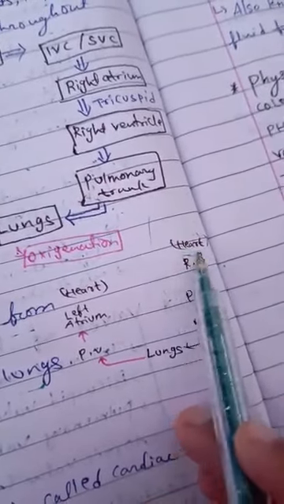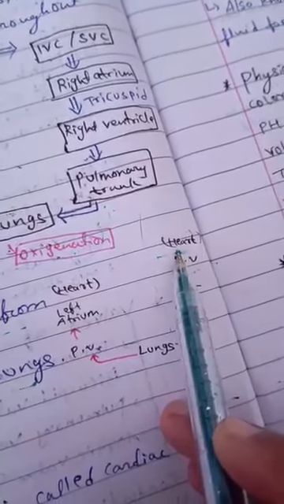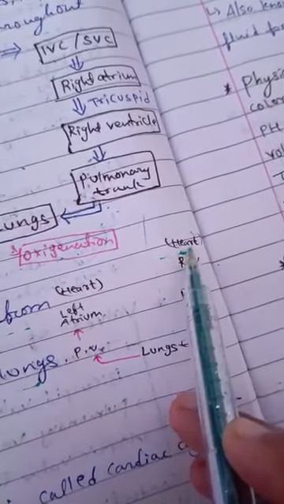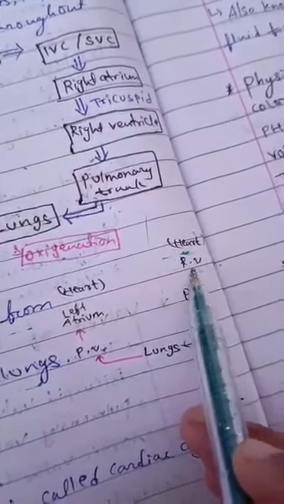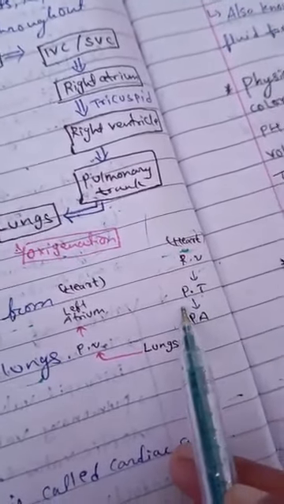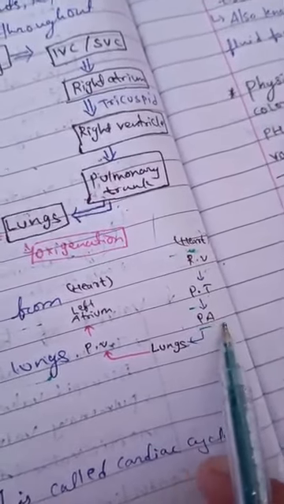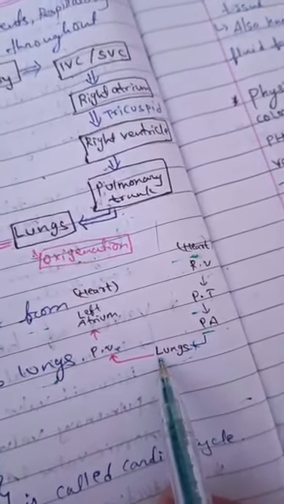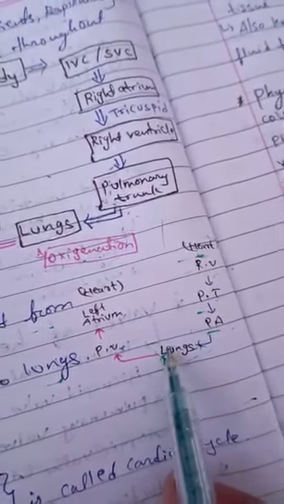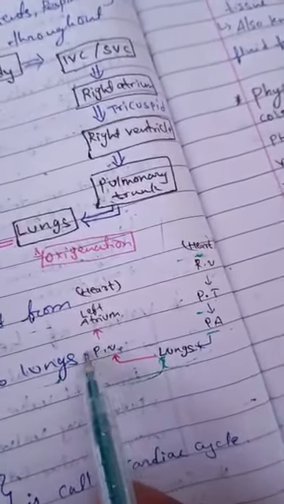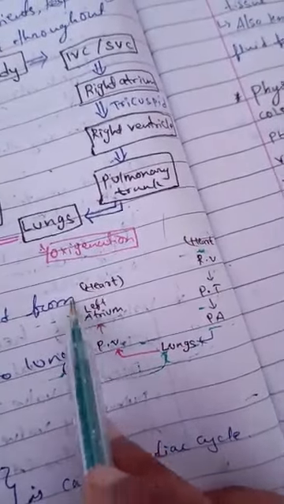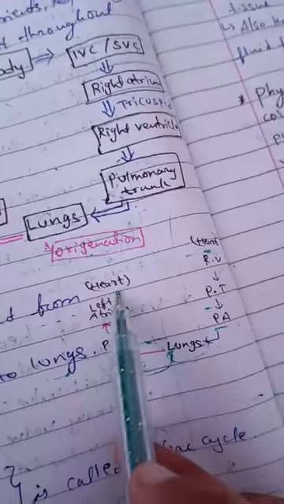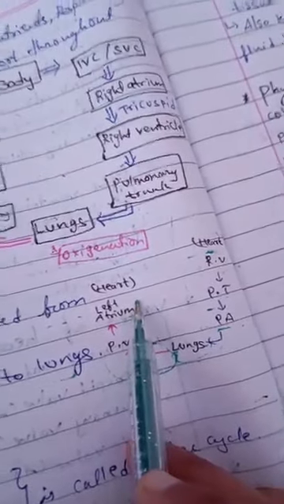Deoxygenated blood in the heart enters the right ventricle, then the pulmonary trunk, then the pulmonary artery, then goes to the lungs, gets oxygenated, then returns through the pulmonary vein to the left atrium, then returns to the heart in the form of oxygenated blood.